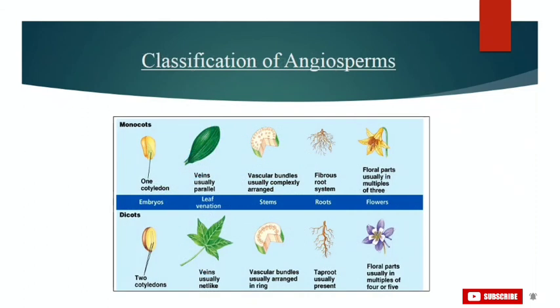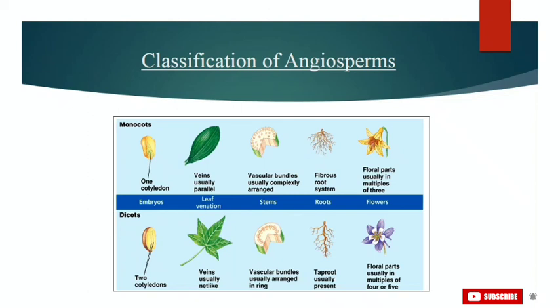Now first, let's get some classification of angiosperms. George Bentham and Joseph Dalton Hooker presented the system of classification of angiosperms. It was published in Genera Plantarum in 1862 to 1863, and it appeared in 3 volumes. This system is used by most well-known botanists, and on the basis of the number of cotyledons, angiosperms are classified into 2 groups: monocotyledons or monocots, and dicotyledons or dicots.